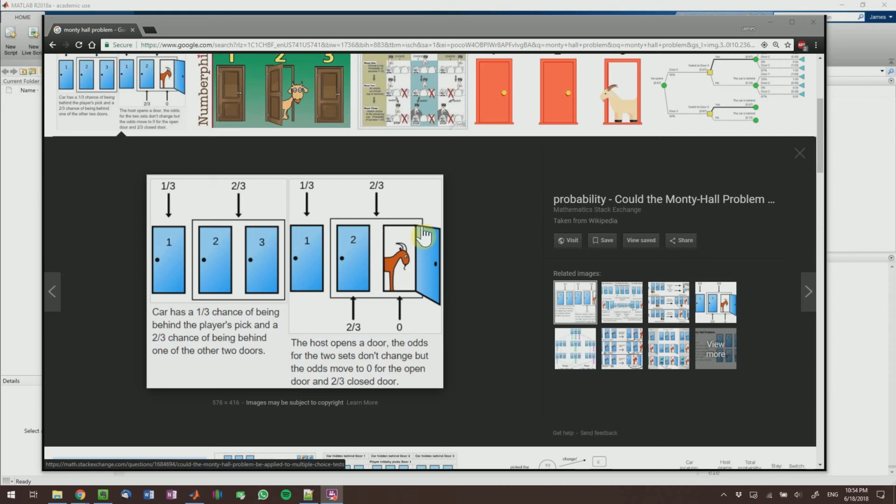But now for the door that was opened, there's a 0 chance of it being a car. So the remaining 2/3 has to go to this second door. So that's why if you change your door to number 2, then you will have a 2/3 chance of winning. Again, this is not a full proof of the problem. If you are actually interested, Numberphile goes over a little bit more in detail about what's going on. So I would suggest watching that and then coming back to this video.